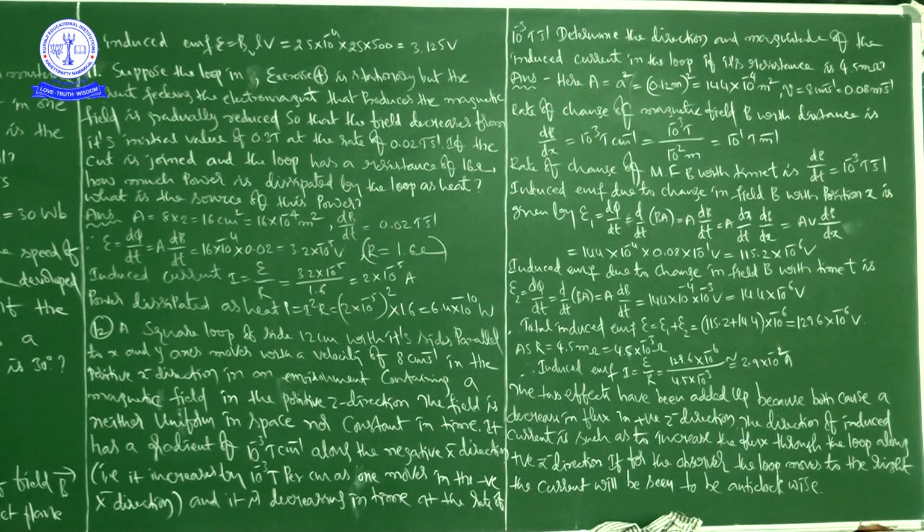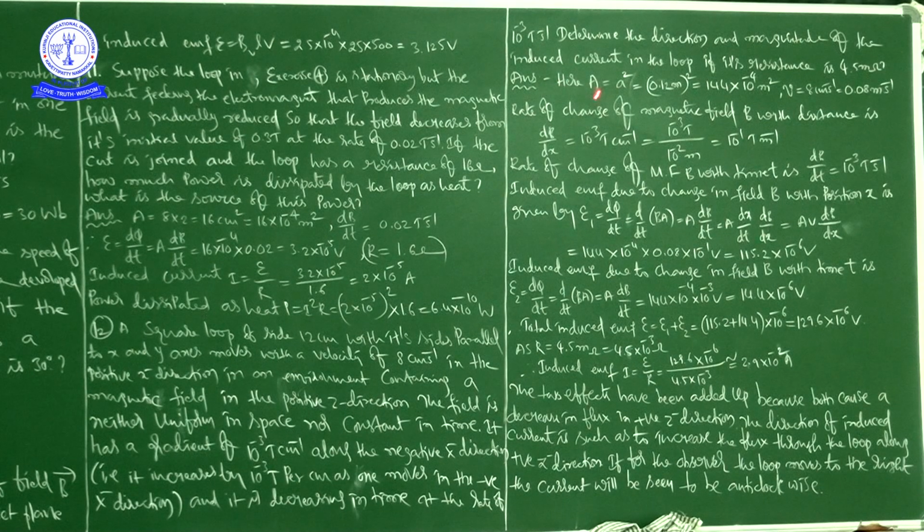Next, induced EMF due to change in magnetic field B with position x is given by epsilon 1 is equal to d phi by dt. In place of phi, you can write BA. If A is constant, you can take it out. In place of dx by dt, you can write V. So finally, epsilon 1 is equal to AV into dB by dx.